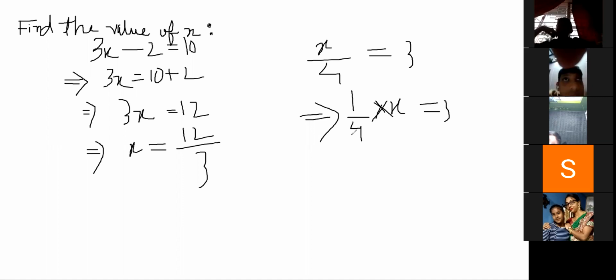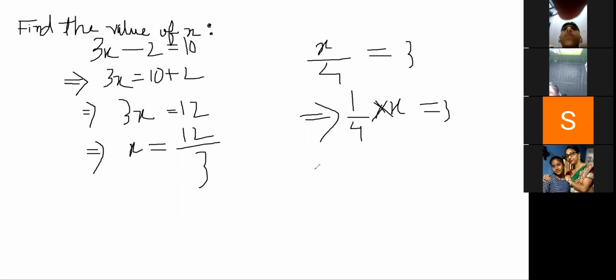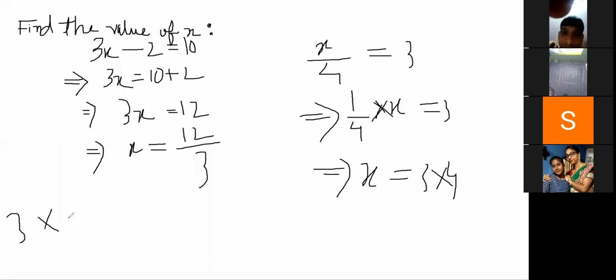When 1 by 4 is a multiply, and it is transported to the other side, it becomes multiply: x equals 3 into 4. Similarly, we can write 3x as 3 into x. When 3 is transported to the other side, it is in multiply form, so it will become divide. It will go down. Understood, everyone? Aryan, understood? Rajdeep, understood? Anik Devnath, understood?